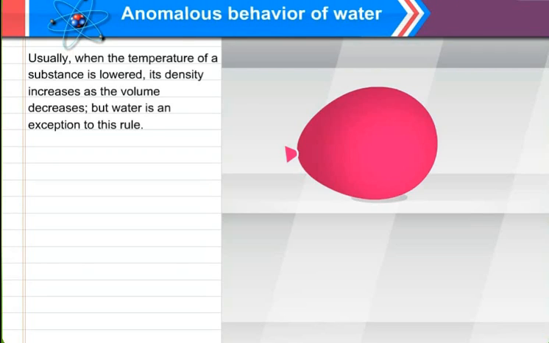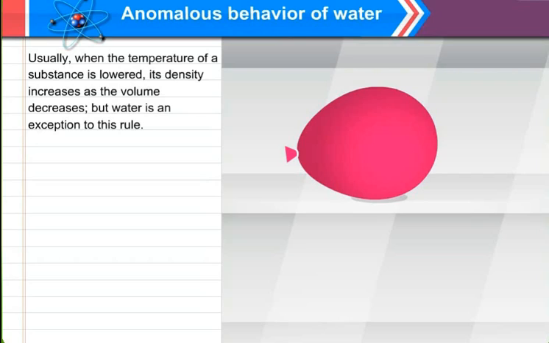Now, just pay attention. Anomalous behavior of water. The word anomalous indicates abnormal behavior of water. Abnormal meaning which is not normal.